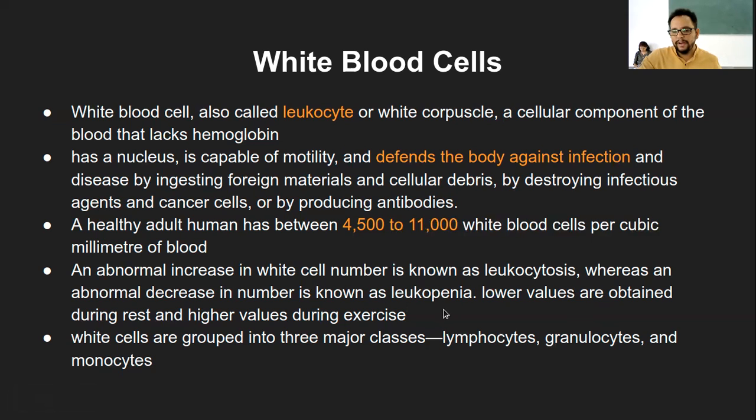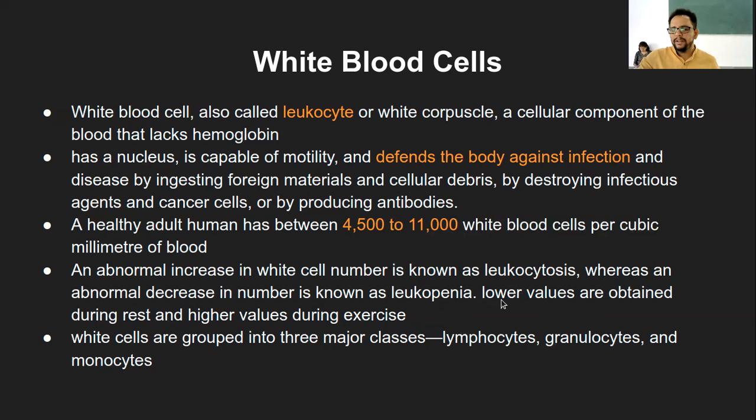On the opposite side, leukopenia is the decrease in the number of WBC. So leukocytosis is increase, leukopenia is decrease. Penia usually refers to decrease, so that is a common terminology used in biology. Leuko refers to WBCs, penia refers to decrease. So leukopenia is the decrease in WBC number.